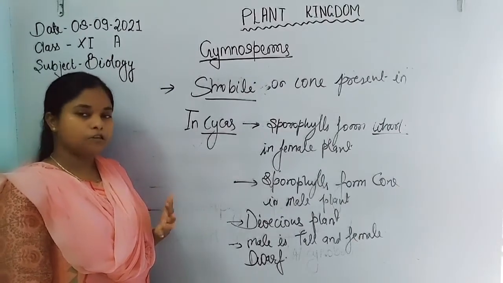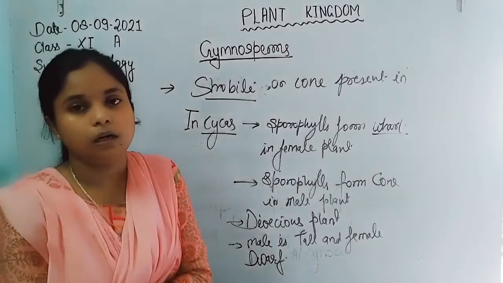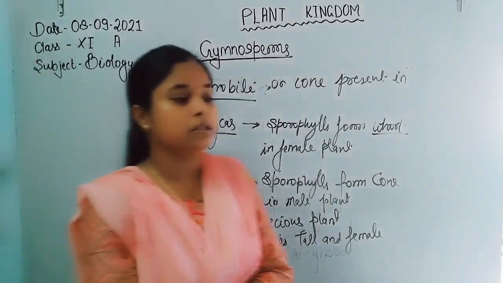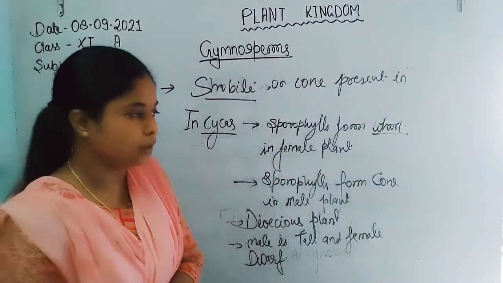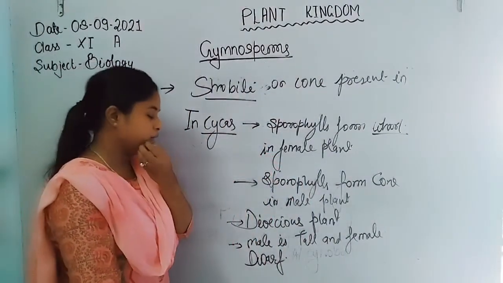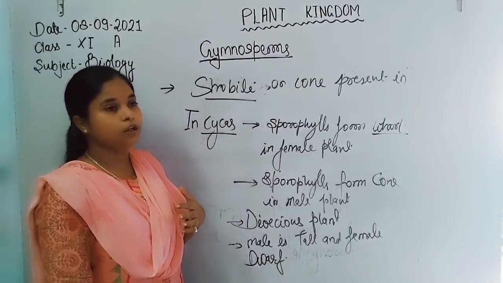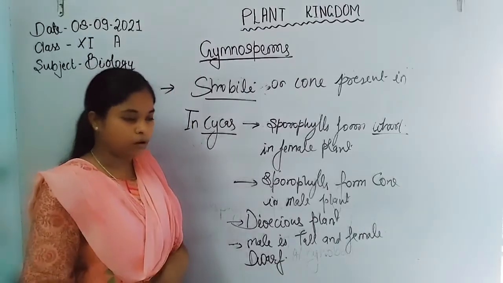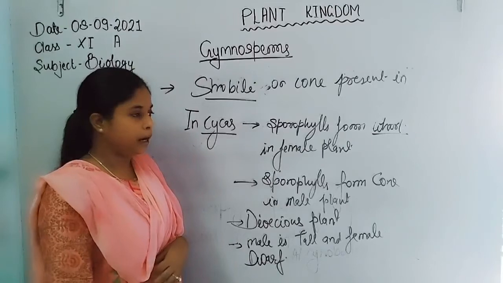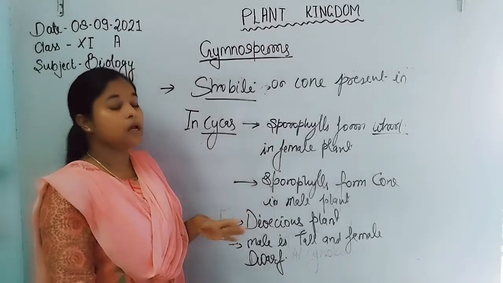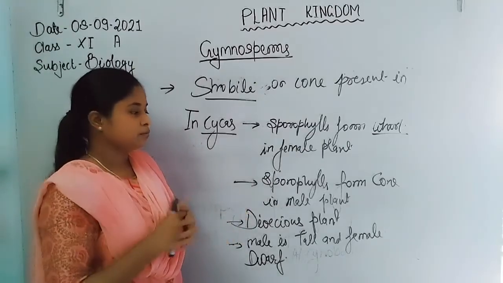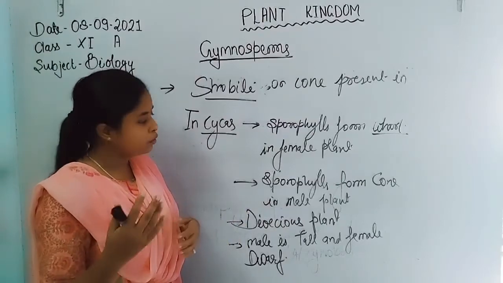Now, in Pinus, mycorrhiza appear. Mycorrhiza is a symbiotic association of fungi with a higher plant, with the Pinus plant. They absorb water and nutrients from the soil and give them to the plant, and in return, the plant gives them nutrients or carbohydrate.